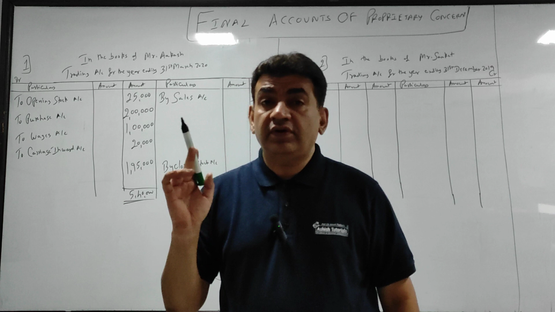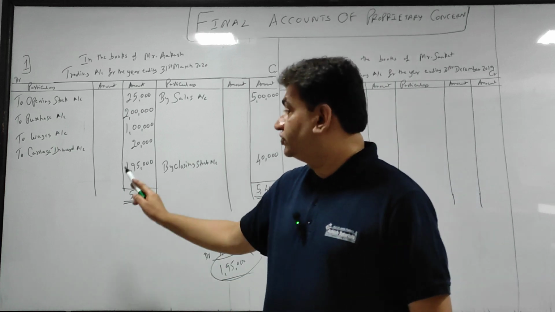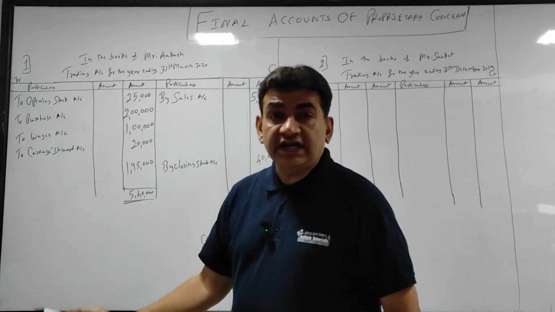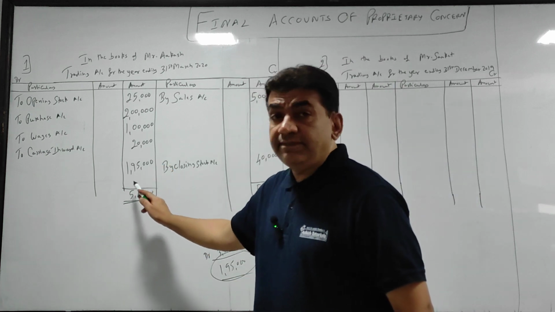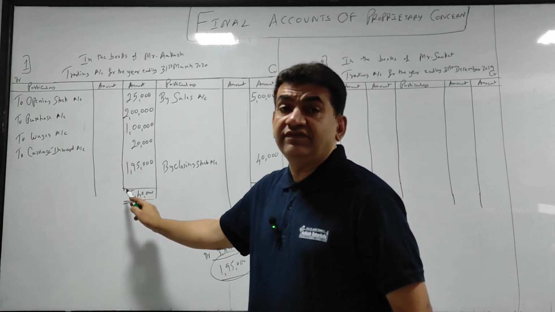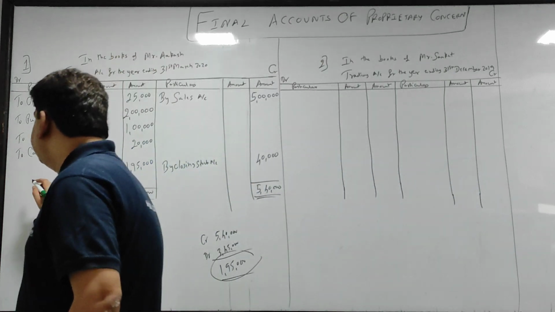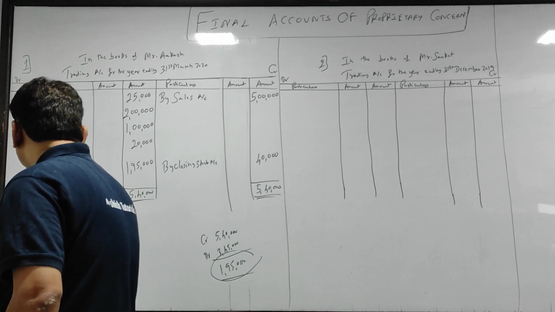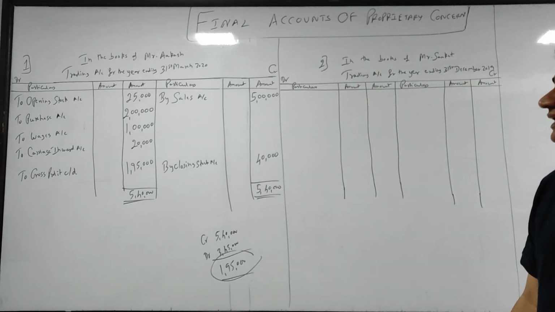ध्यान रखना, very important for FYJC objective also. Credit balance of trading account is gross profit. Now तुम लोग सोचोगे, you all will think ना, क्रेडिट बैलेंस है लेकिन ये तो डेबिट साइड पे लिखा हुआ है, तो क्रेडिट बैलेंस कैसे हुआ? Understand, डेबिट साइड पे क्यों लिखा है? Because credit side is more, debit side is short, so the difference is on the debit side. So this is nothing but credit balance and this is nothing but my gross profit. And what you will do here is you will write there to gross profit carried down.